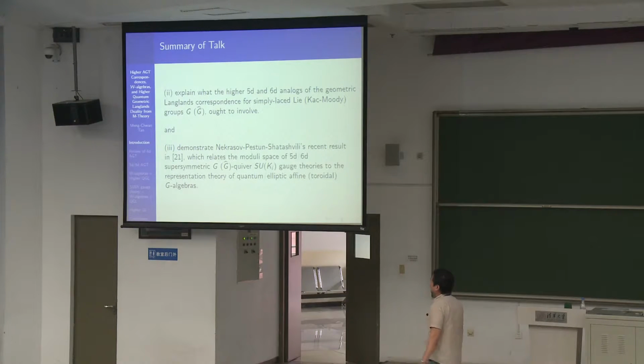Okay, and finally, as the second point, we will explain what the higher 5D and 6D analogs of the geometric Langlands correspondence for simply-laced Lie or Kac-Moody groups ought to involve.